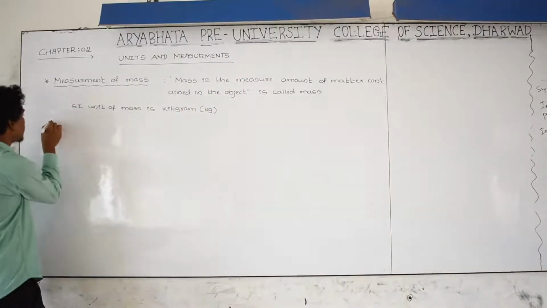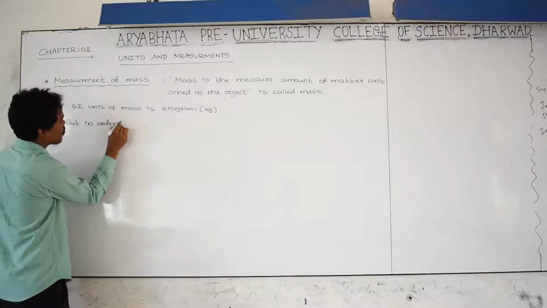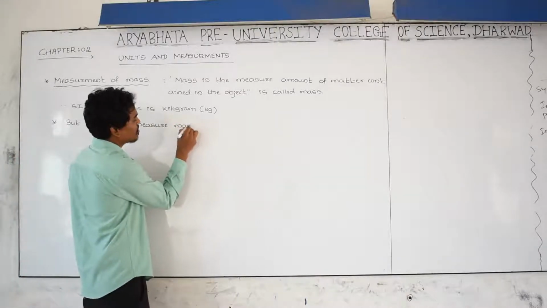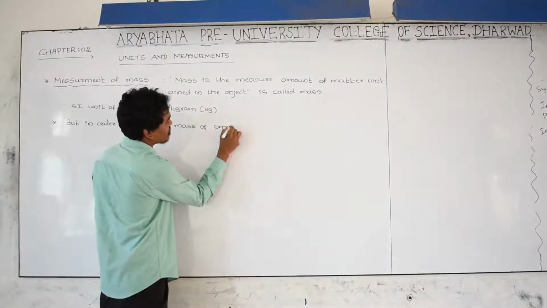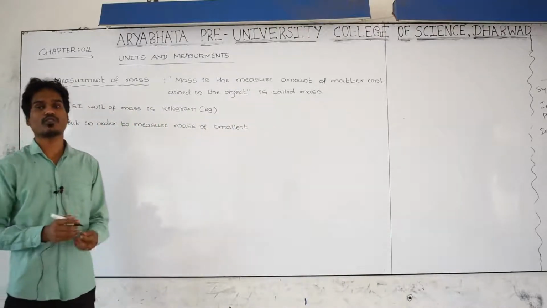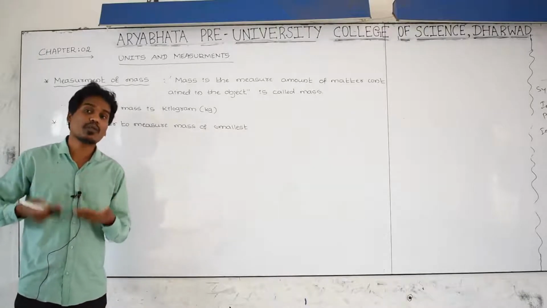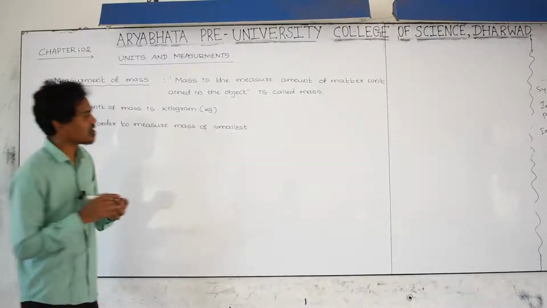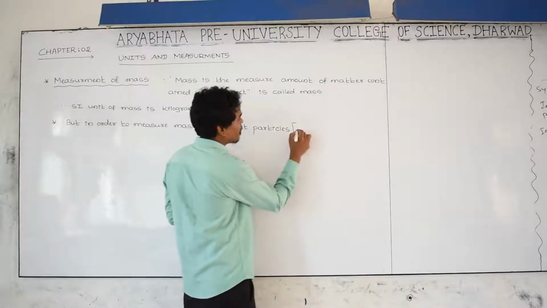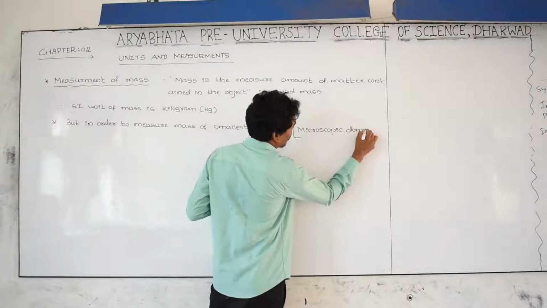But in order to measure the mass of the smallest particles, the branch of physics which deals with particles having negligible mass, the field in which we study such particles, we call the microscopic domain, or microscopic level.